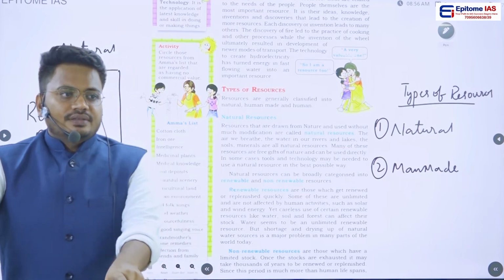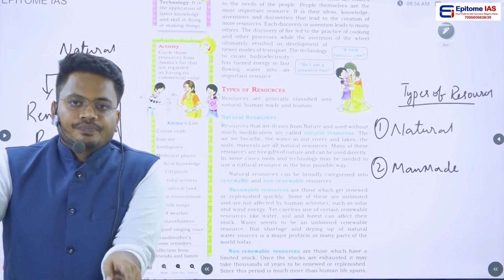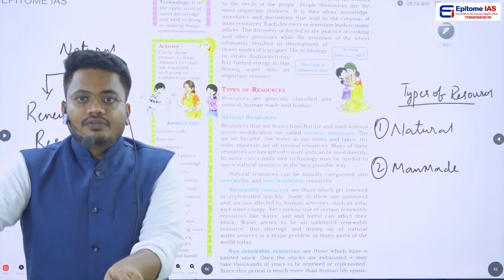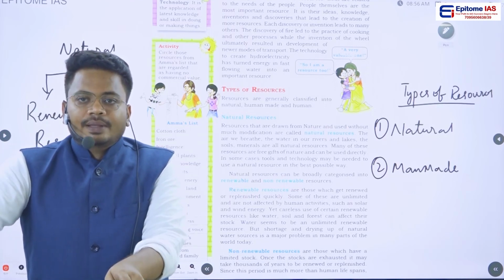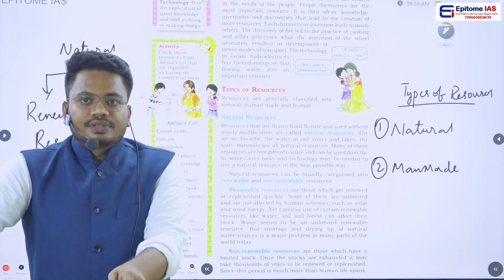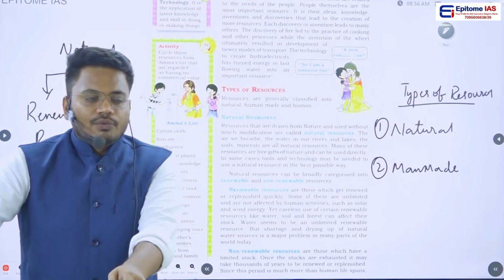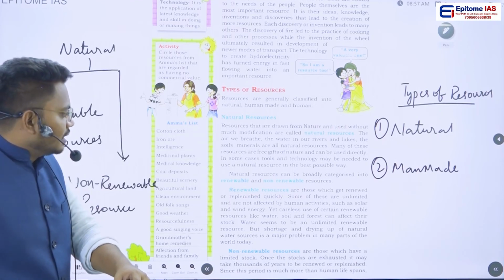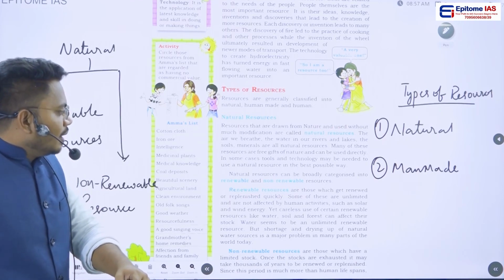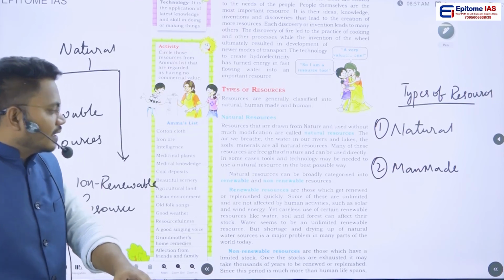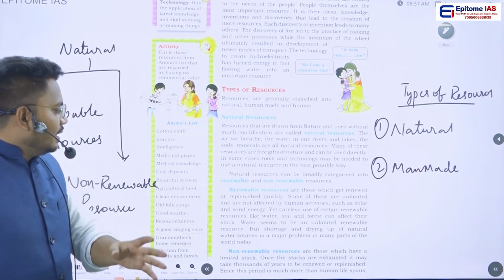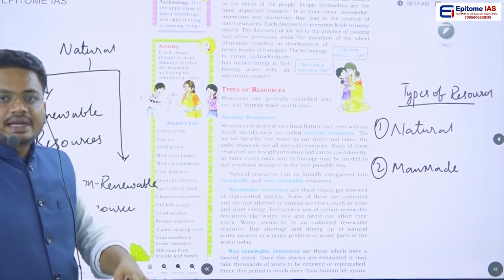So the point here is, after a certain point of time, the availability of this crude oil and the renewability of crude oil would be decreased. Okay, so that particular type of resources are called non-renewable resources. Now if you see the basic definition given in this NCERT, it says that renewable resources are those resources which get renewed or replenished quickly. Some of these are unlimited and are not affected by human activities.